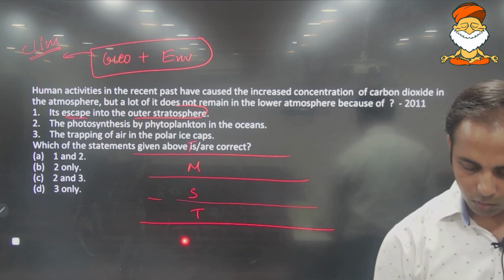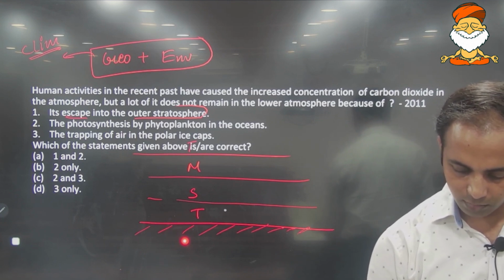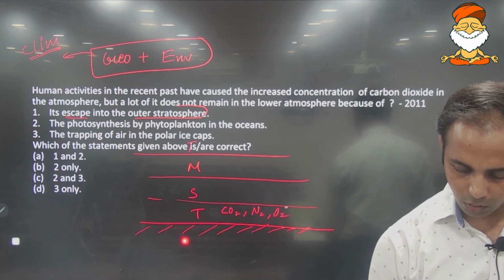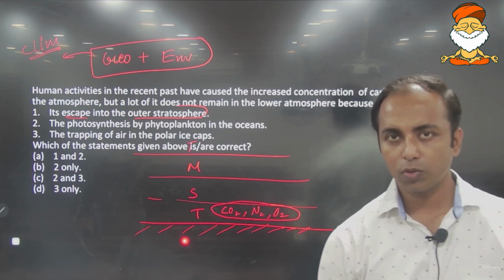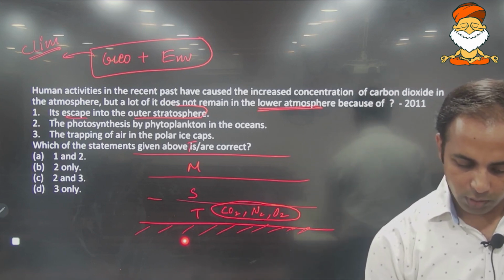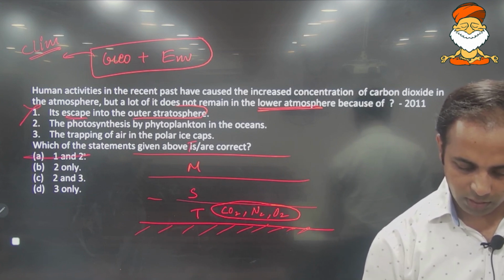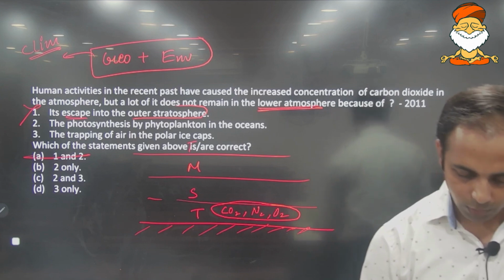Most of these gases remain in the troposphere. You take any of the gases, carbon, or nitrogen or oxygen, all of these gases are in the troposphere, which you can say is the lower atmosphere. So it escapes into the outer stratosphere. This is absolutely a wrong statement, so you can safely eliminate option A.